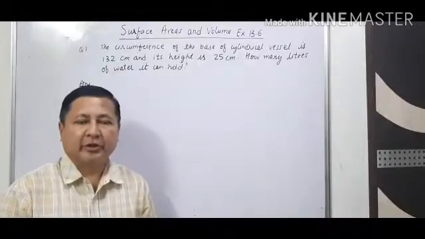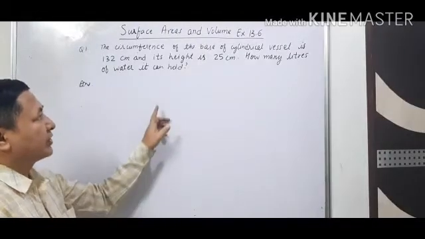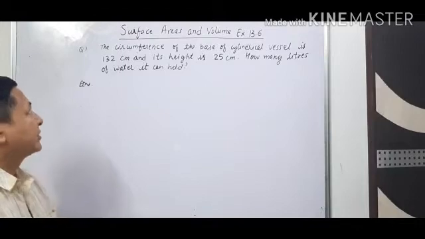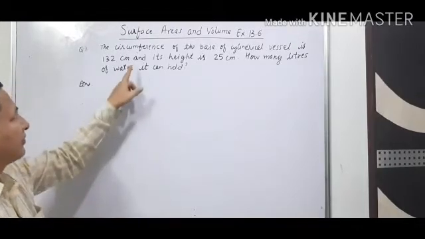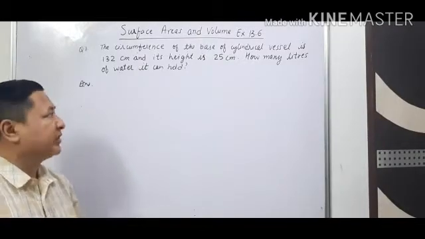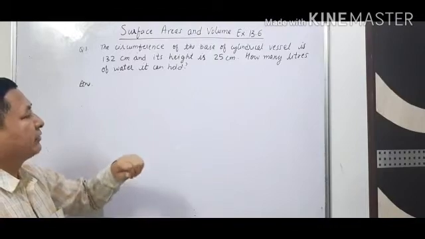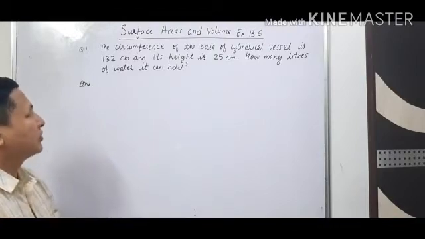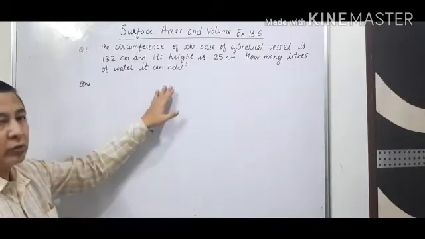Good morning students. Today we are going to start a new exercise, that is 13.6 from the chapter Area, Surface Area and Volume. The circumference of the base of a cylindrical vessel is 132 centimeter and its height is 25 centimeter. How many liters of water can it hold?